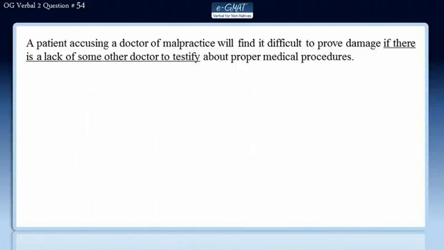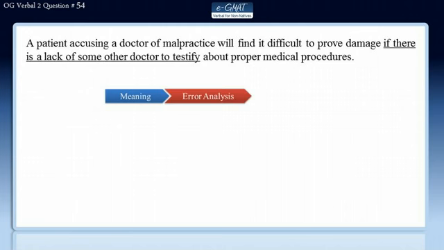We will solve question number 54 of OG Verbal 2nd edition by using the e-GMAT 3-step process. In the first step, we will understand the meaning of the sentence. In the second, we will evaluate the errors in the sentence, and finally, we will review all the answer choices to get to the correct answer.